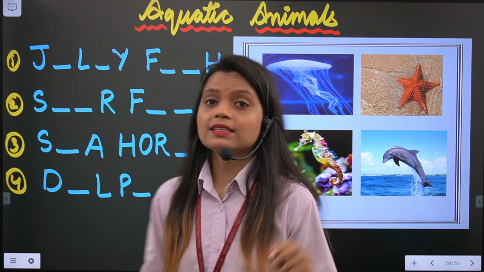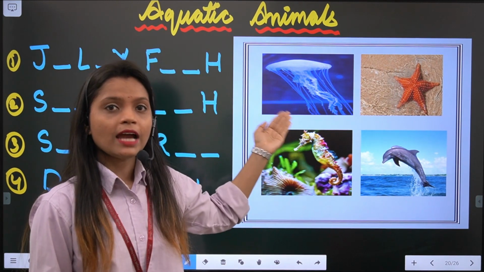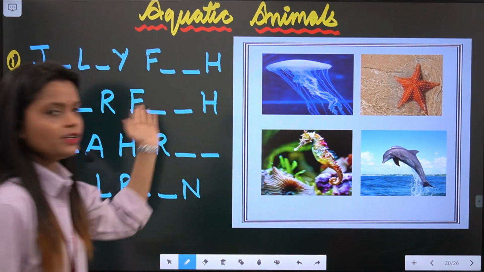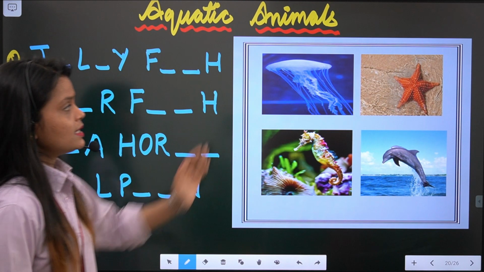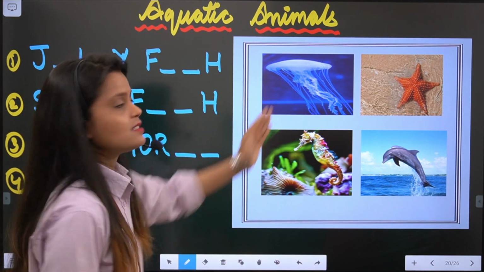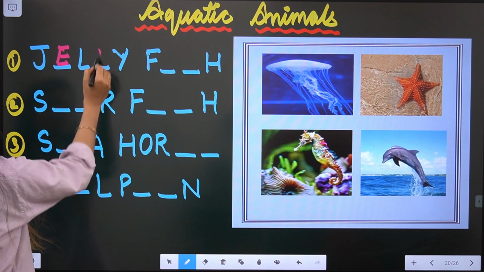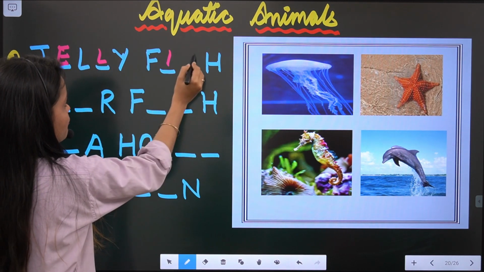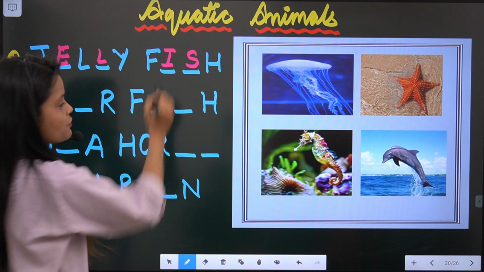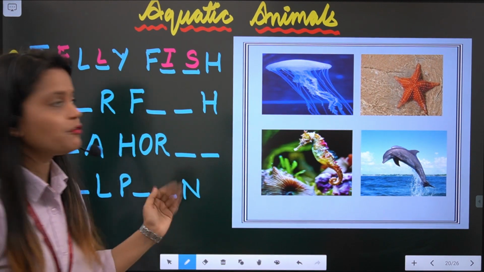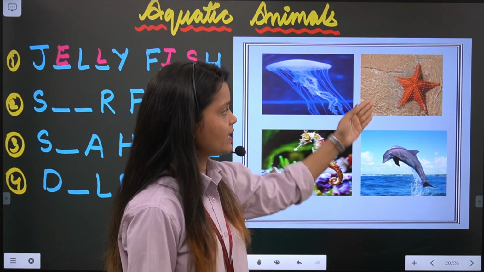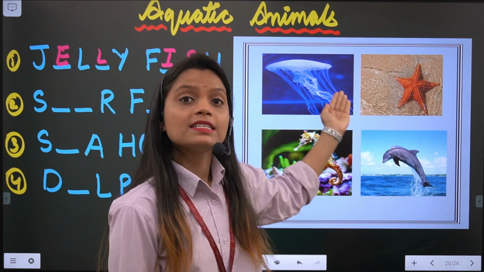The picture is already here, you have to see the picture and fill in the correct spelling. As you can see, it is jellyfish. So let's complete JELLYFISH, fish. This is jellyfish.